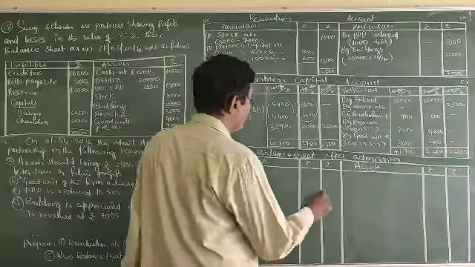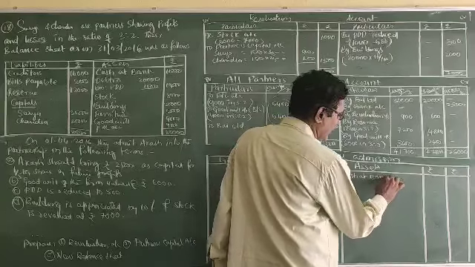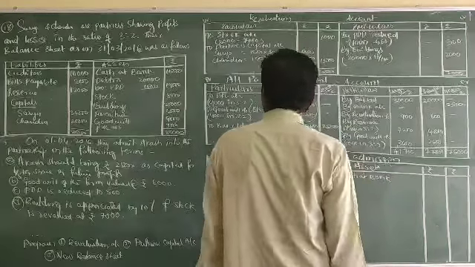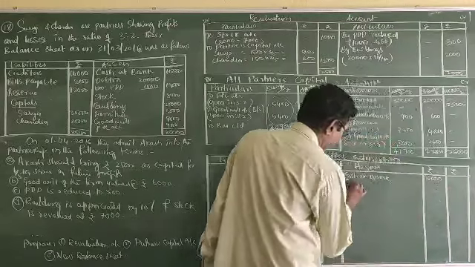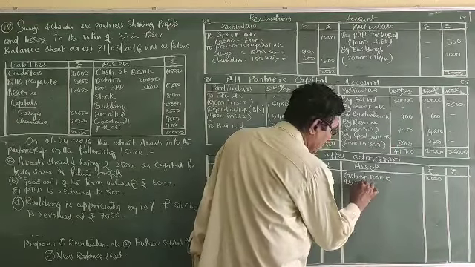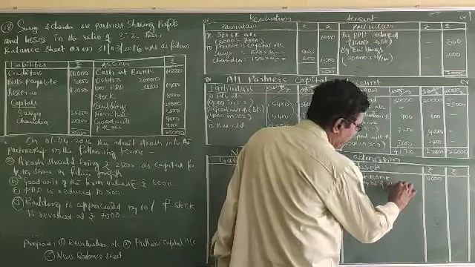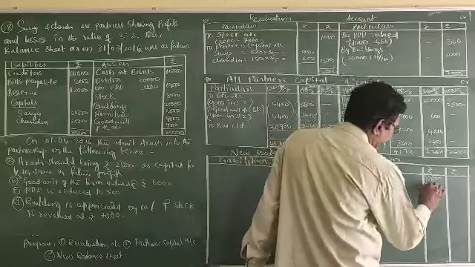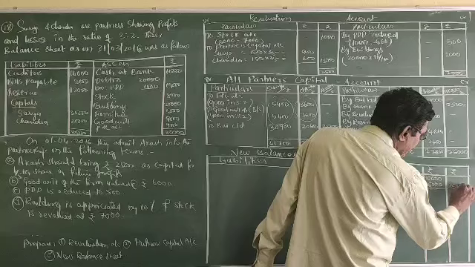So cash at bank, cash at bank 10,000 and capital of Akash 25,000, totally 35,000.